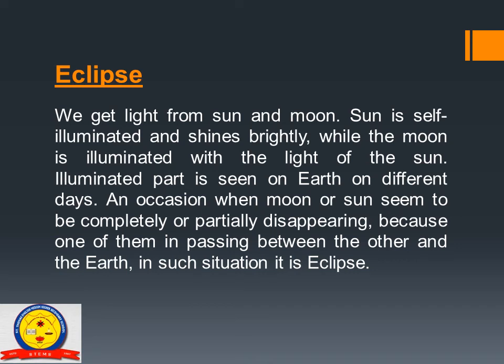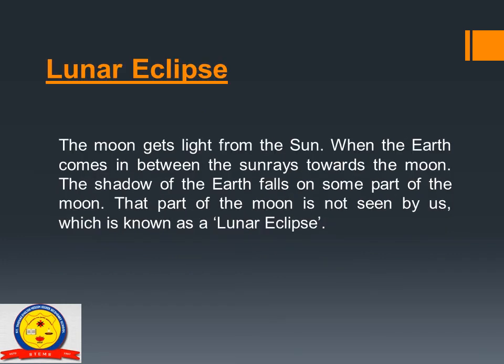There are two types of eclipse, solar eclipse and lunar eclipse. As the moon is much smaller than the sun, it cannot cover the sun entirely. As a result, a solar eclipse cannot be watched by the whole world. So we will discuss both of the eclipse one by one.